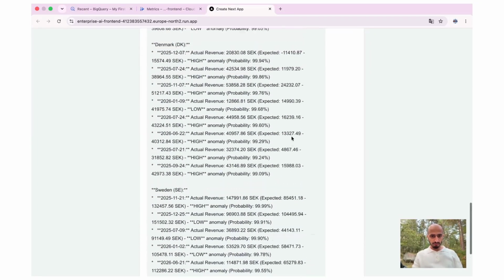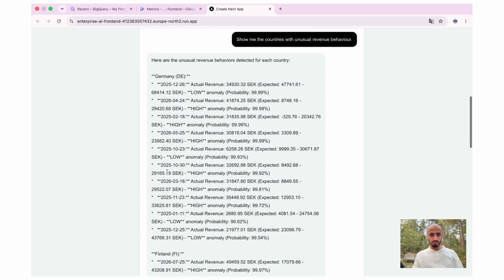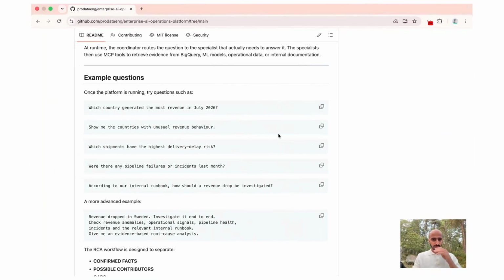Happy days. It answered all these questions. So basically, it gave us the unusual revenue behavior for all countries that we have. I'm going to show you also the query for how this happened, because we have specific rules that we set there, machine learning models and all of this, to determine which revenue is considered unusual, based on the historical revenue that we got for a few months.